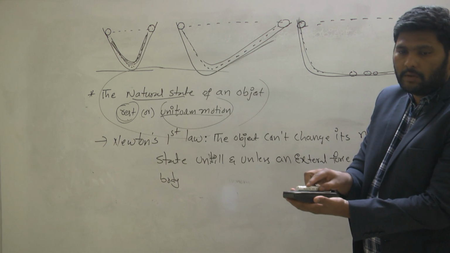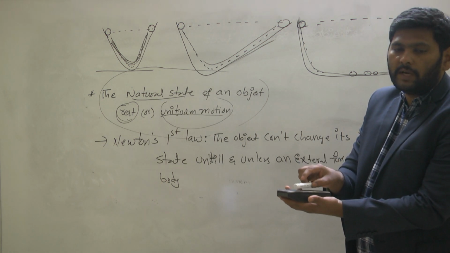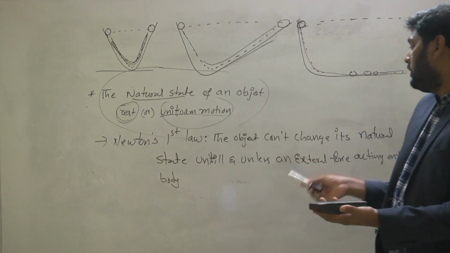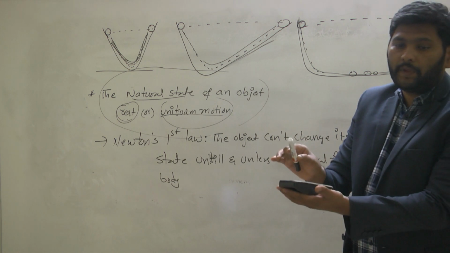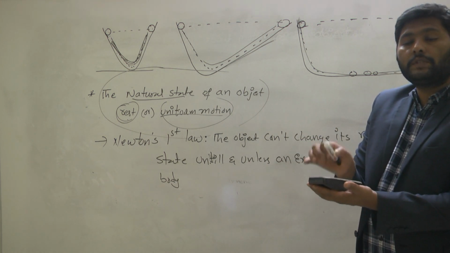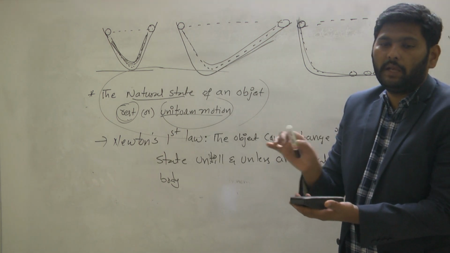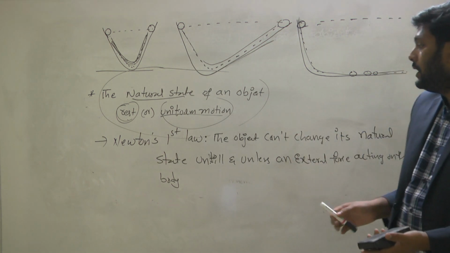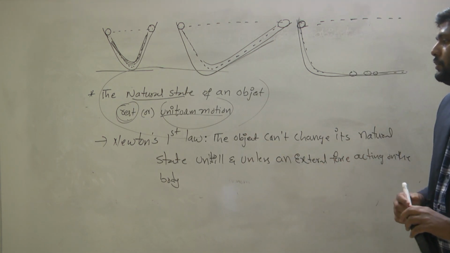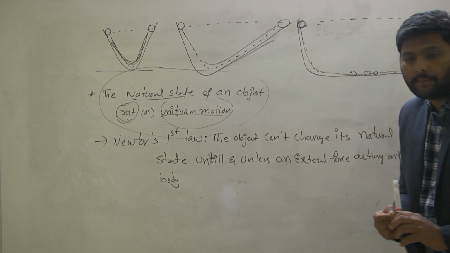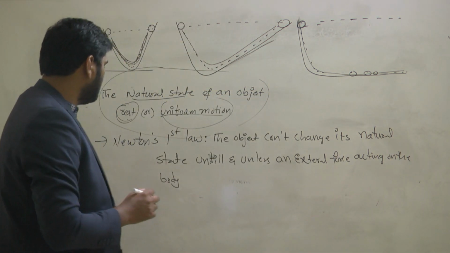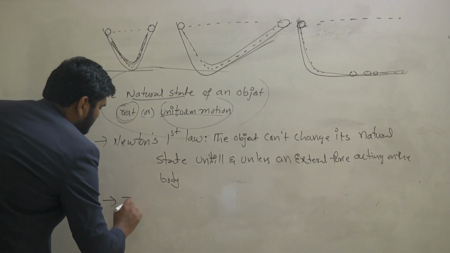is at rest position. It continues to be in what state? It continues to be at rest until a force acts on the body. Even if the object is in motion, up to what time does the object continue in motion? Up to the time a force acts on the body, the object continues to be in uniform motion. So that way, Newton's first law is given. But indirectly, Newton's first law is giving one more concept, that is nothing but inertia. Better write down inertia.